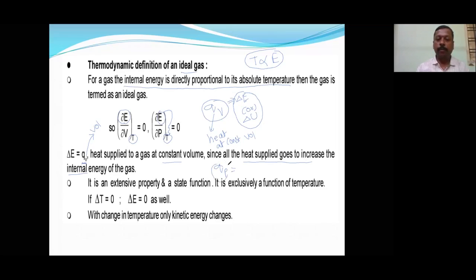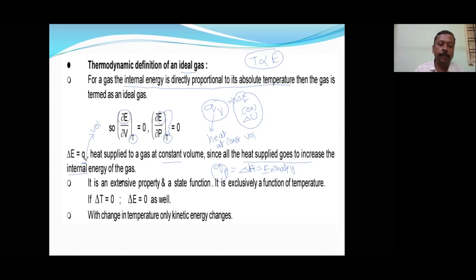Heat at constant pressure is called delta H, the enthalpy change. So people were asking and very worried about enthalpy. Enthalpy is simply the heat exchange between the system and surroundings at constant pressure. Heat exchange at constant volume is internal energy.